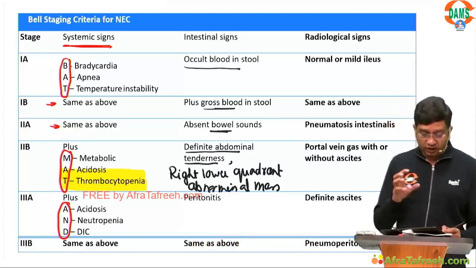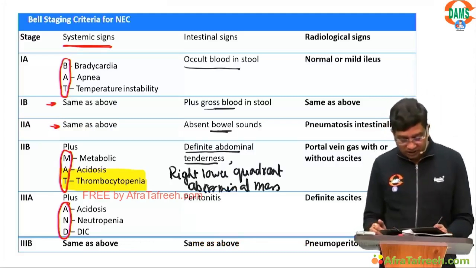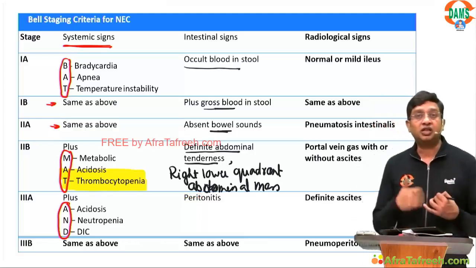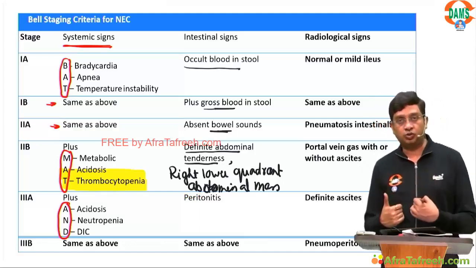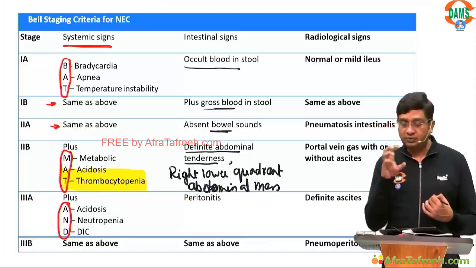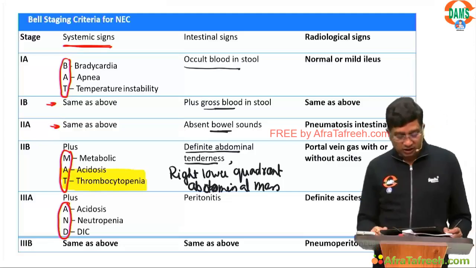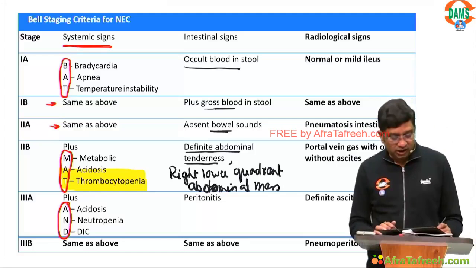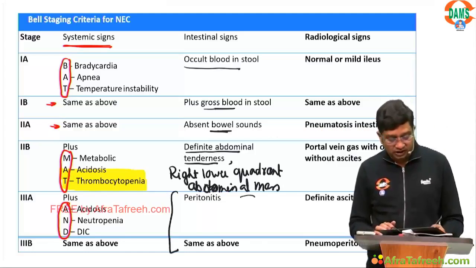Because the most common part of intestine affected is the terminal ileum and the ascending colon. So this will result in the right lower quadrant abdominal mass. And in 3A and 3B, peritonitis is present.